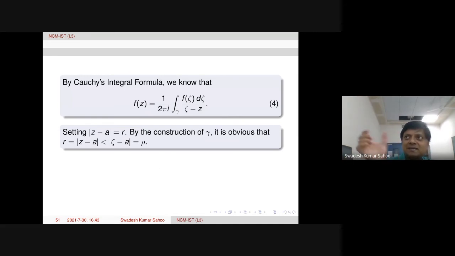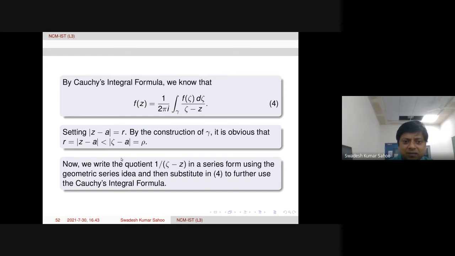So where mod Z is less than 1, only then can we say this is a geometric series, and its series representation is summation Z power n. Same concept we want to use, because we need this factor, modulus of Z minus A over modulus of zeta minus A, to be less than 1. So that quantity we can take as W. So modulus of W is less than 1. In the series expansion, that is the reason we are considering this.